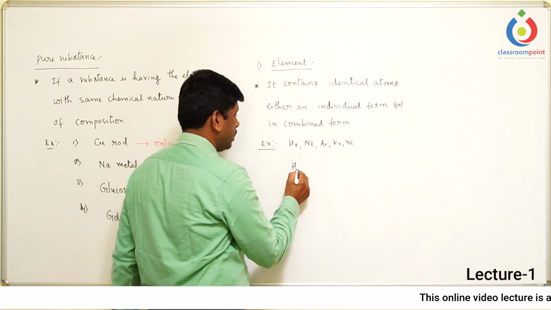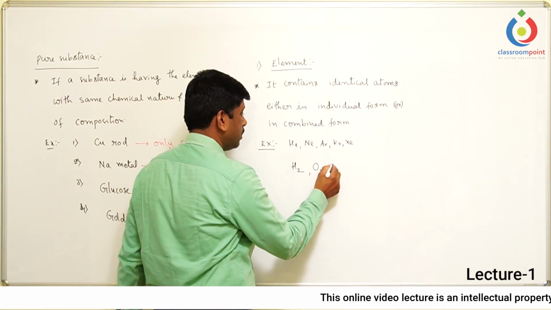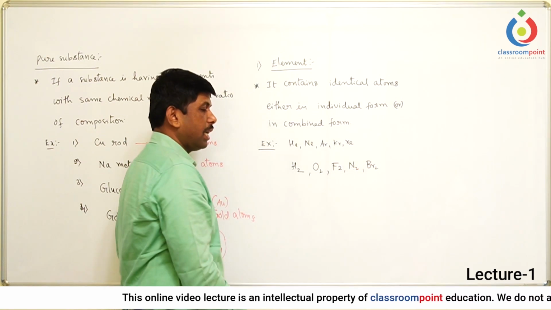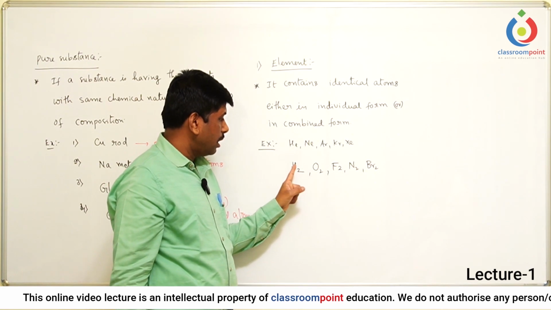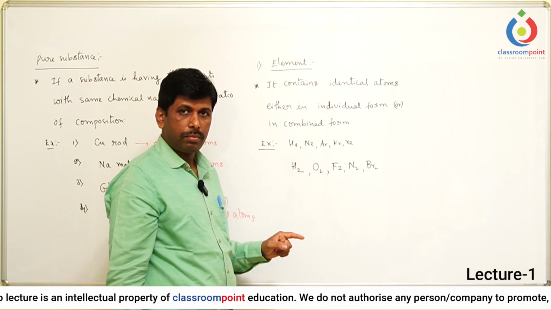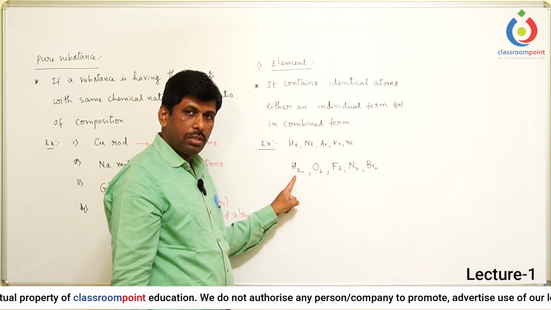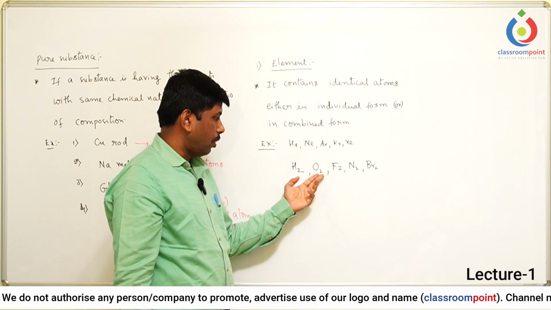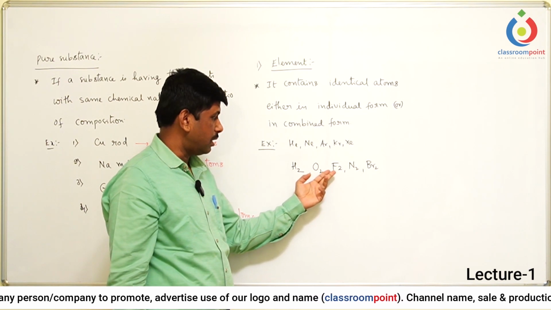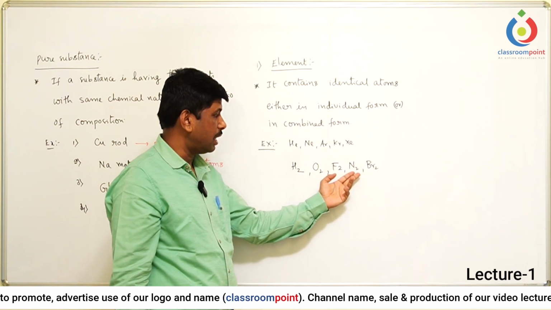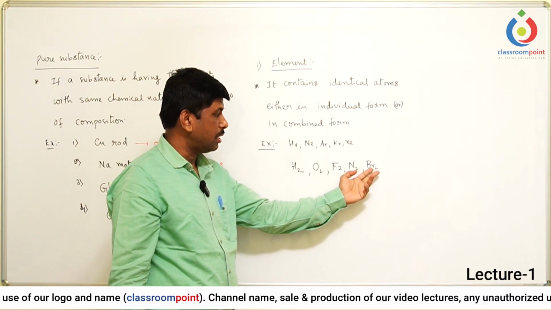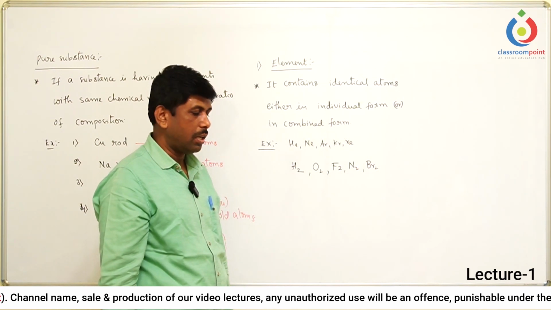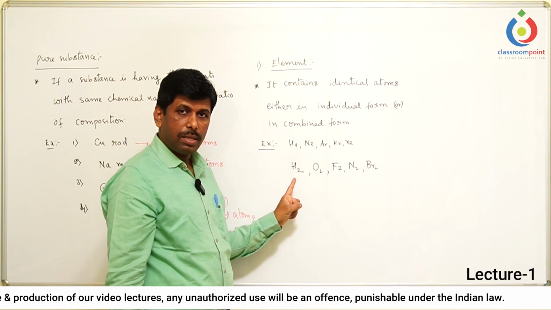Next, let us take hydrogen, oxygen, fluorine, nitrogen, bromine, like this. If you consider all these, here also identical atoms are present. In hydrogen, H2, two hydrogen atoms are present, both the same. Oxygen, two oxygen atoms. Fluorine, two fluorine atoms. Nitrogen, two nitrogen atoms. Bromine, two bromine atoms. You can take any other examples also where identical atoms are present.